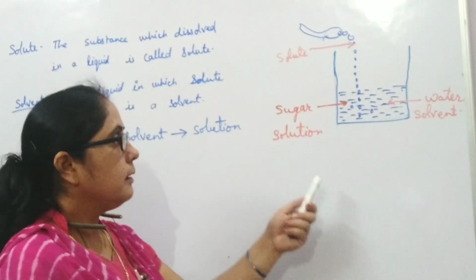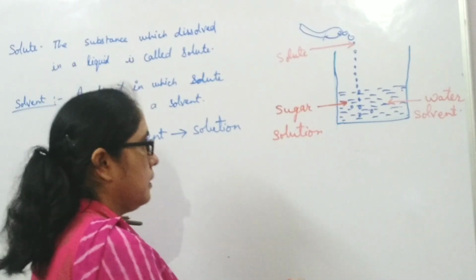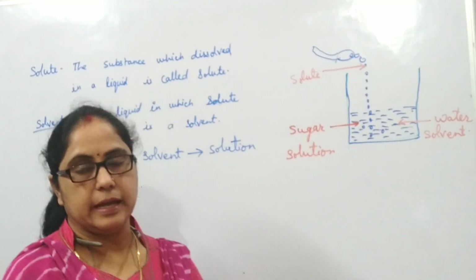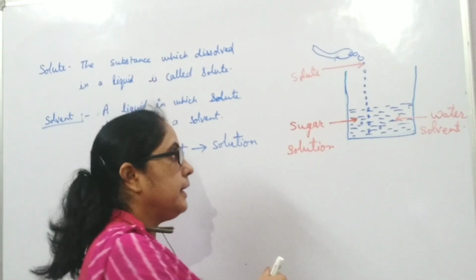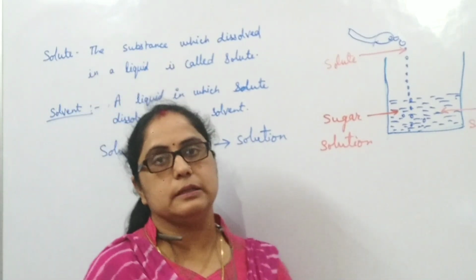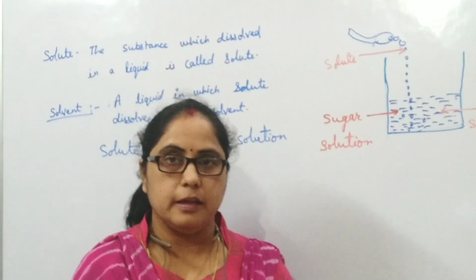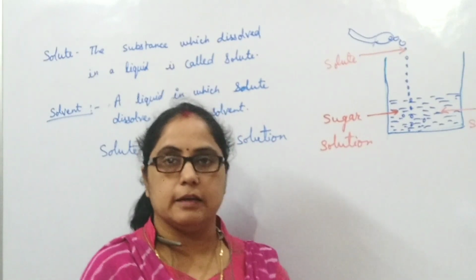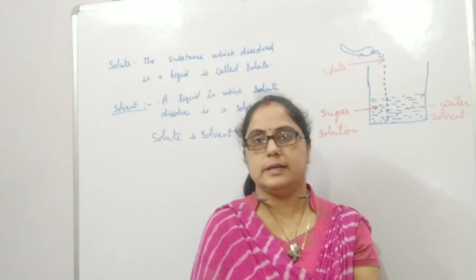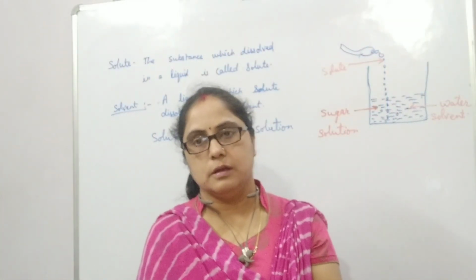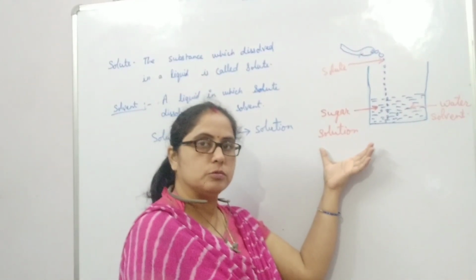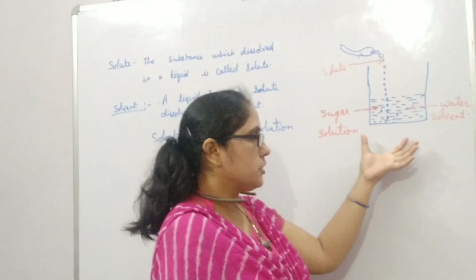Students, see here in this solution, when we dissolve sugar in water, after some time on stirring, it completely dissolves. We cannot separate this mixture by using filter paper. When we filter this mixture, we get a filtrate without any residue. Students, to study the properties of a solution, we will observe a solution of sugar. This is the sugar solution.